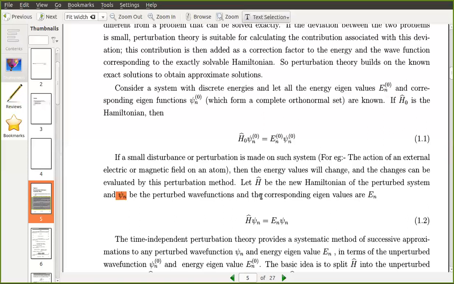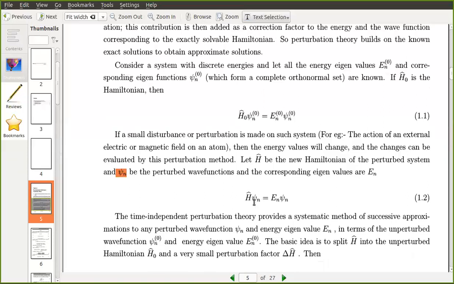So for the perturbed system, the Schrodinger equation is H psi n equal to En psi n. This is equation number 1. This is the new system.